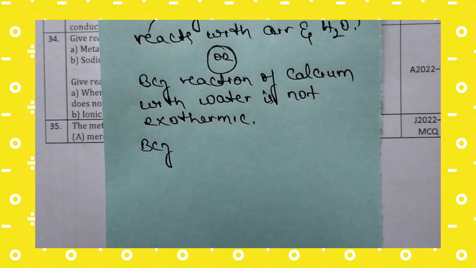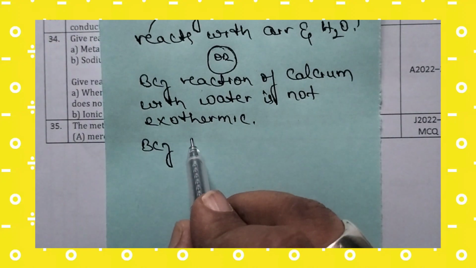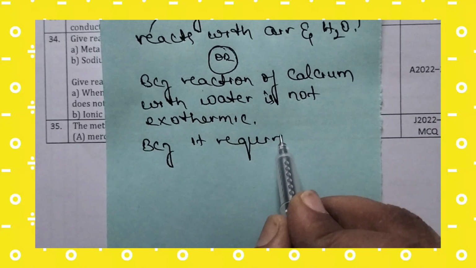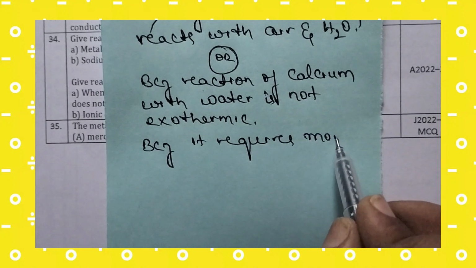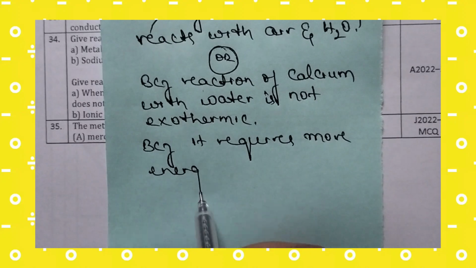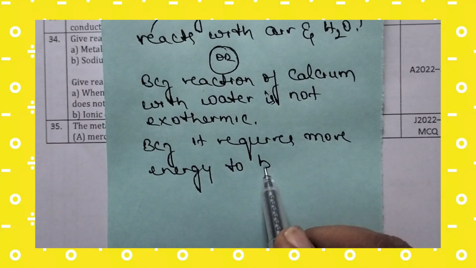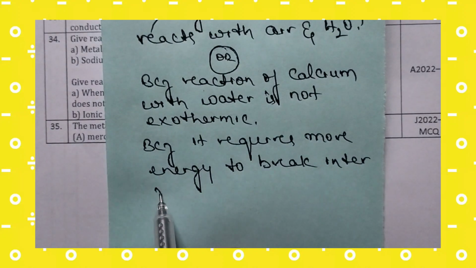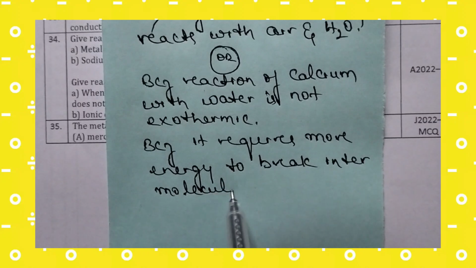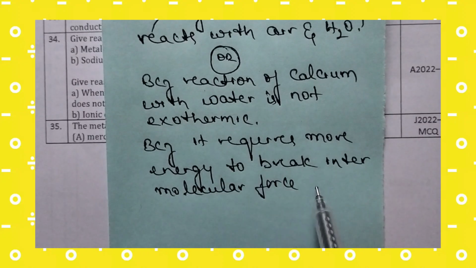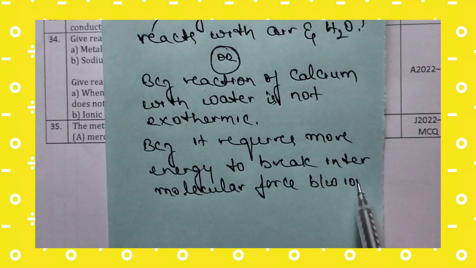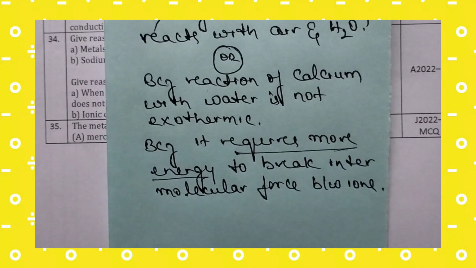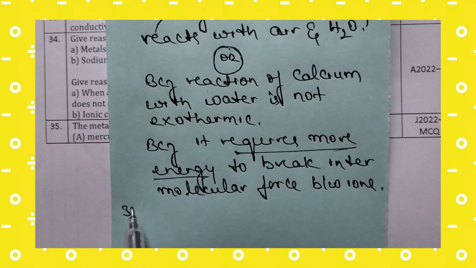Because it requires more energy to break the force between ions. To break the force between ions, it requires more energy. So that is the answer for the 34th question.